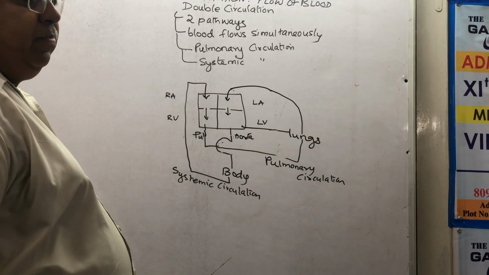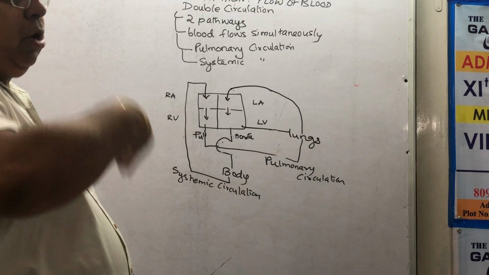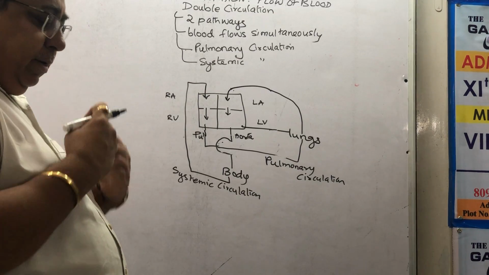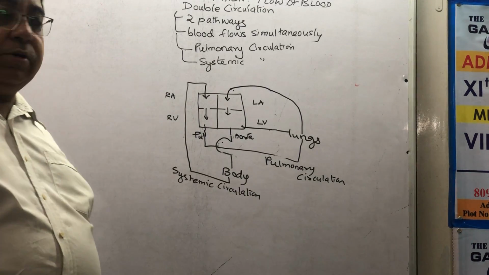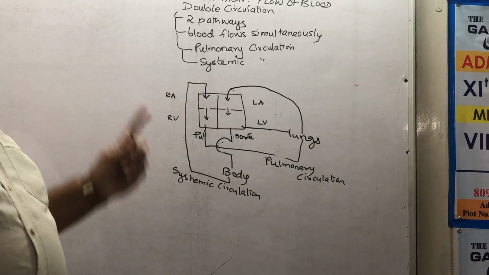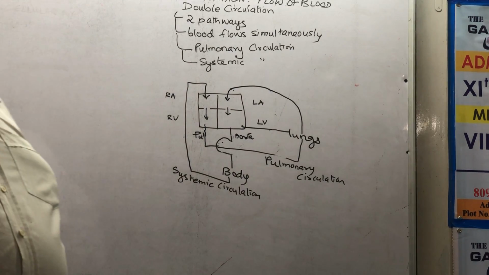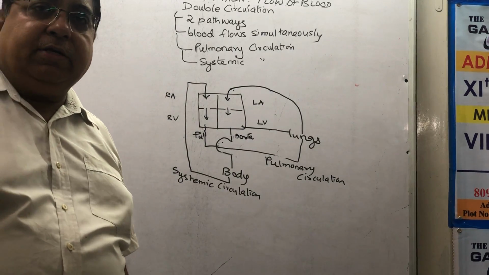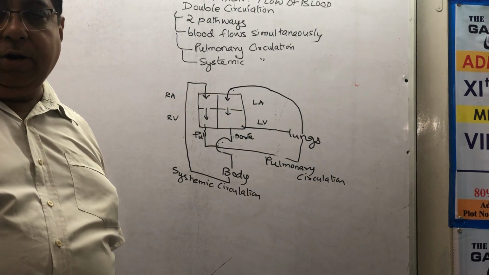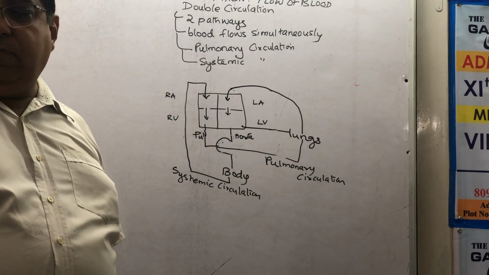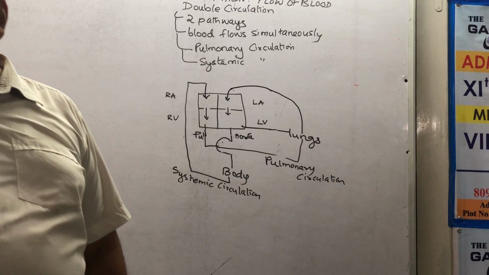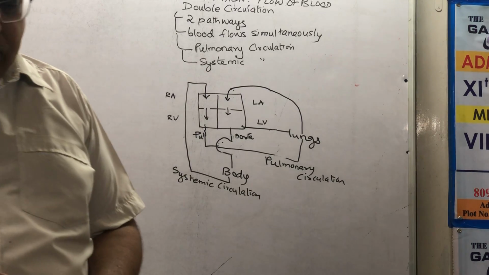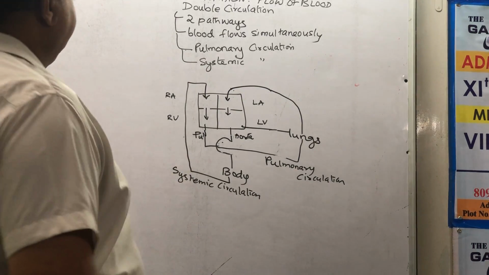So from the heart, blood goes to the top portion and bottom portion, both collected to the heart, then lungs for purification. Simultaneously, it is a continuous circuit. This is how blood is transported in the body. I will now deal with the last topic, which is blood pressure. As I reminded you,